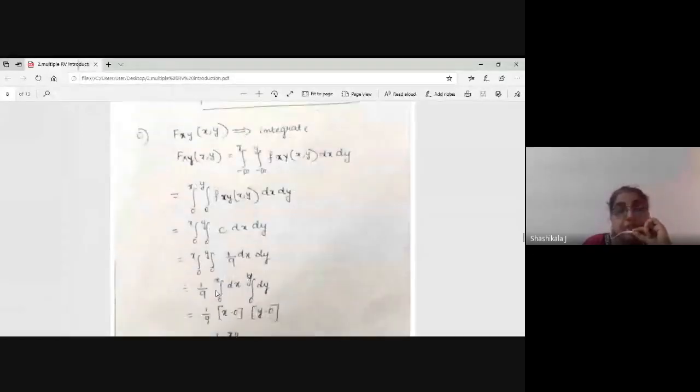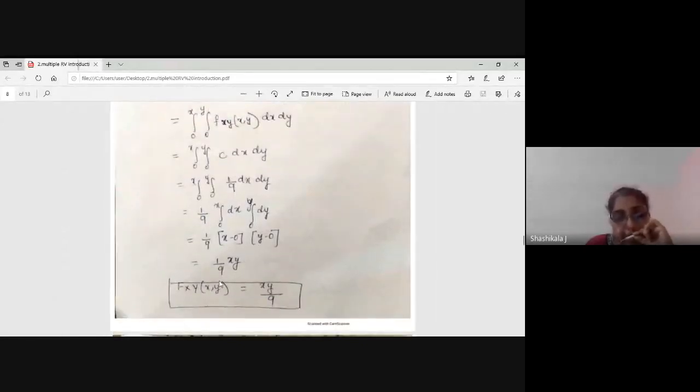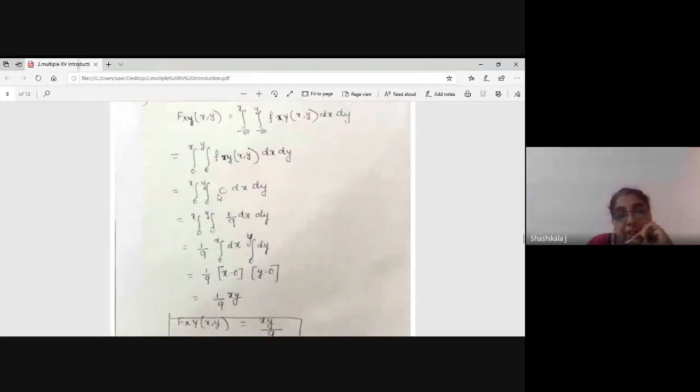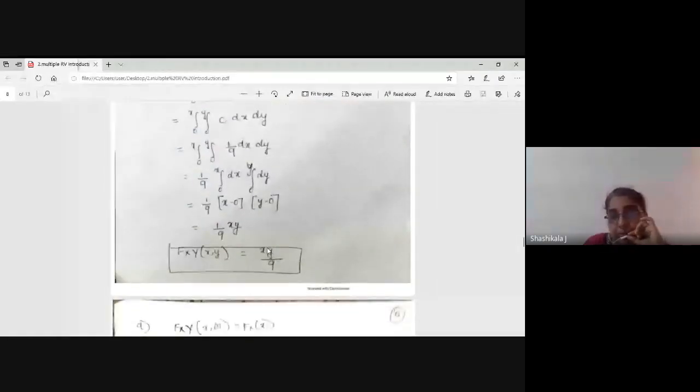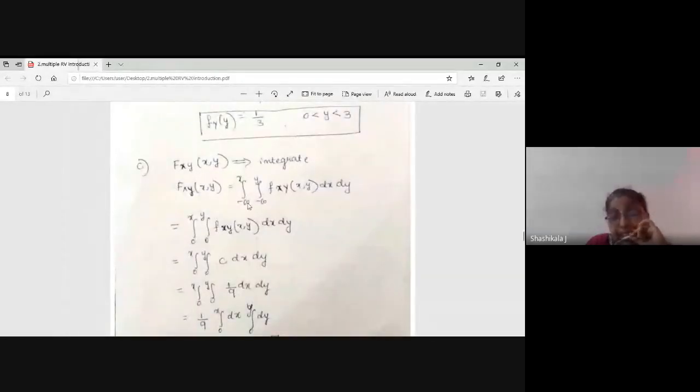It is 1 by 9, with separate integration of x and y, so it is x and y, and 1 by 9 x. This is the CDF after the double integration, I will get xy by 9. This CDF is given by the double integration of f of xy, because it is given. Okay.